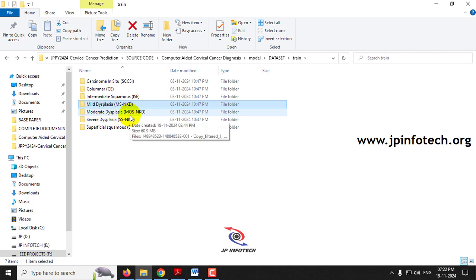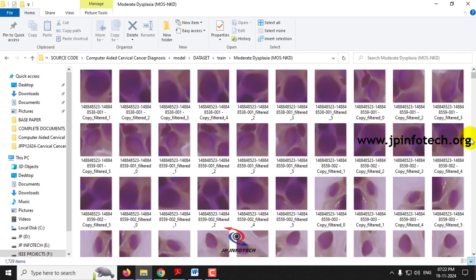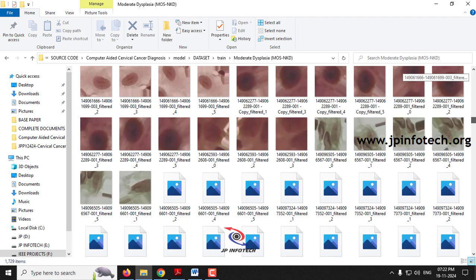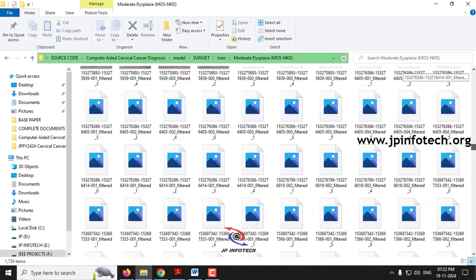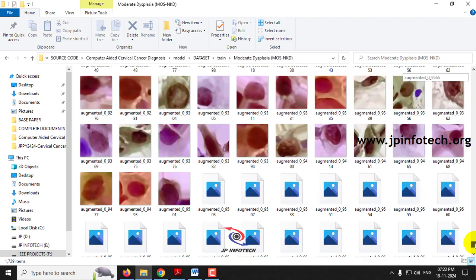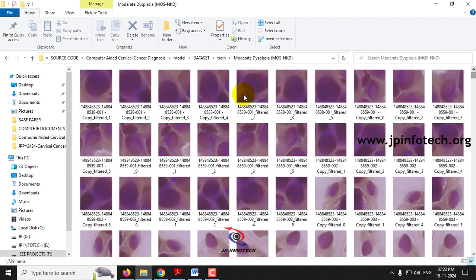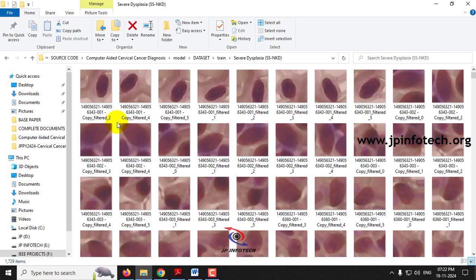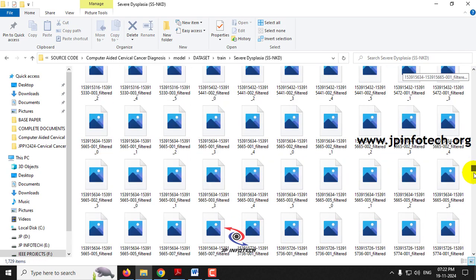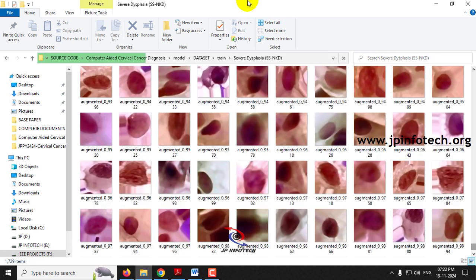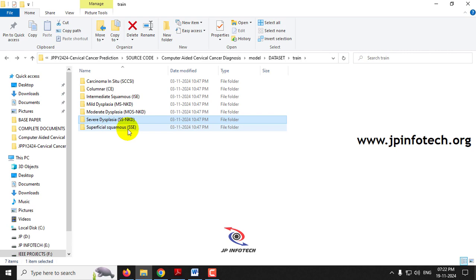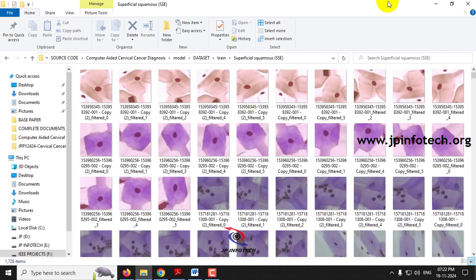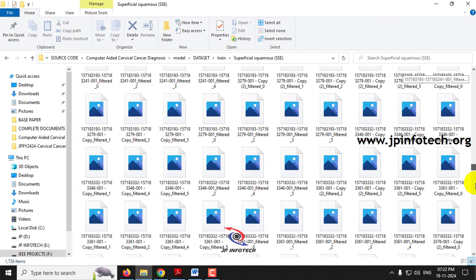And next comes the moderate dysplasia. These are the pap smear images that we are going to train in this class, which contains 1729 images. Then comes the severe dysplasia, which also contains 1729 images. These are all the dataset images that are going to be trained in this class. And finally, the superficial squamous. These are all the pap smear images of it.